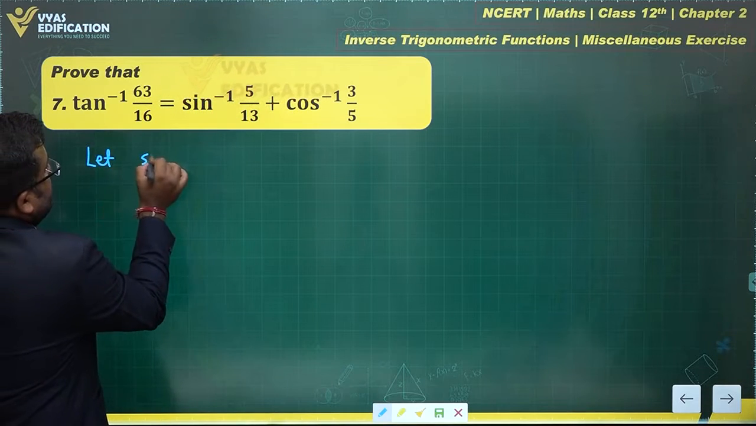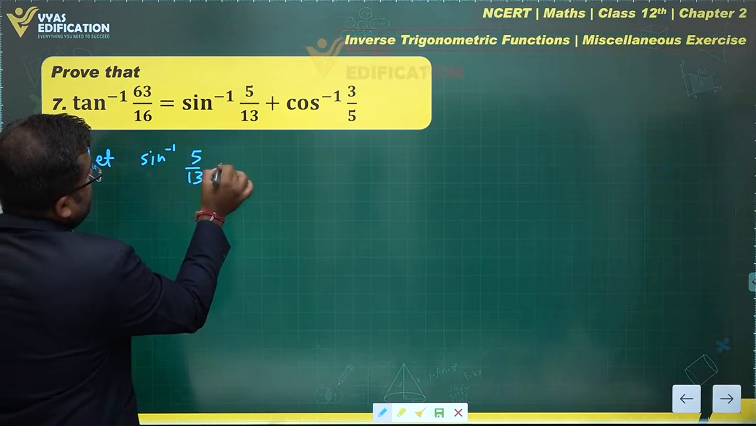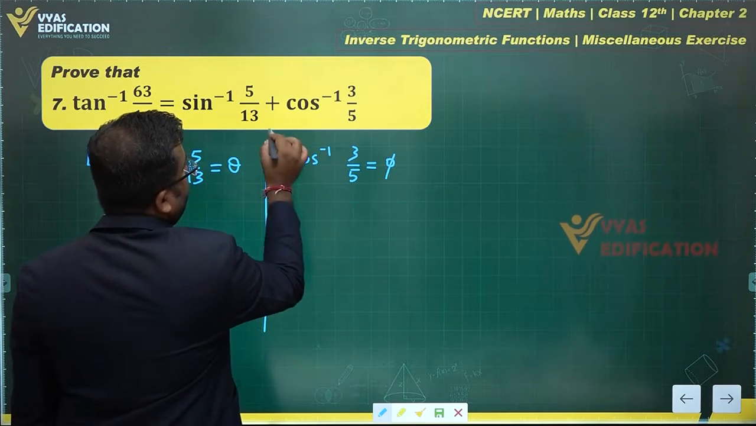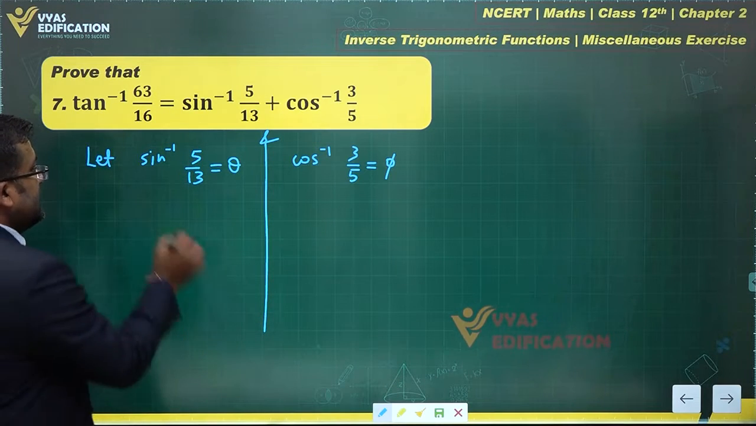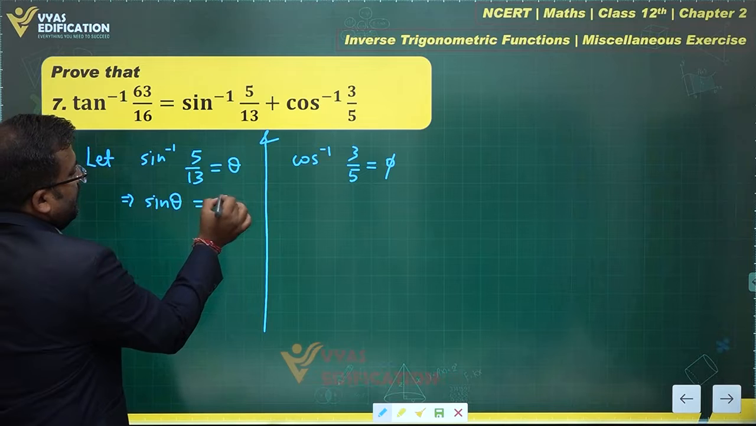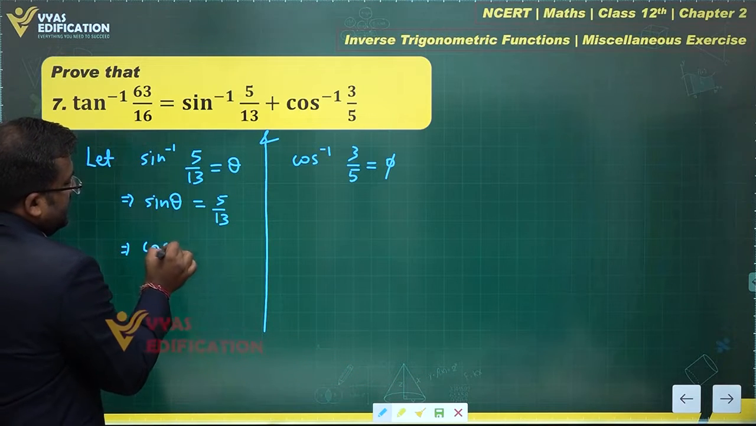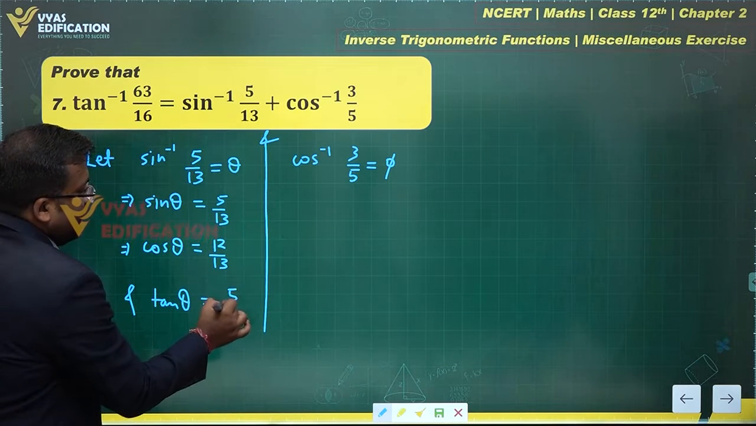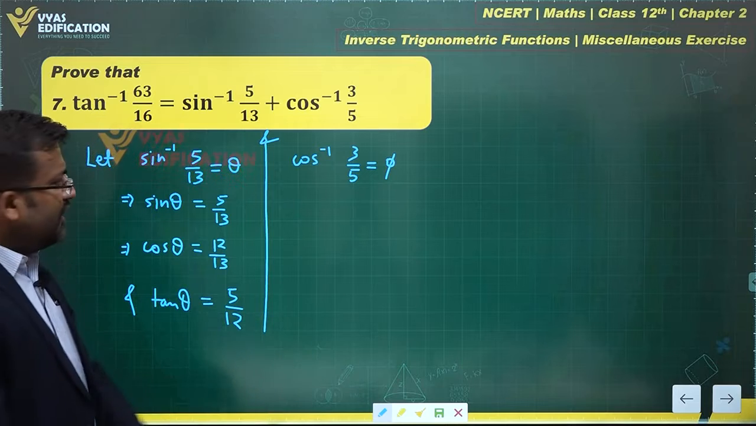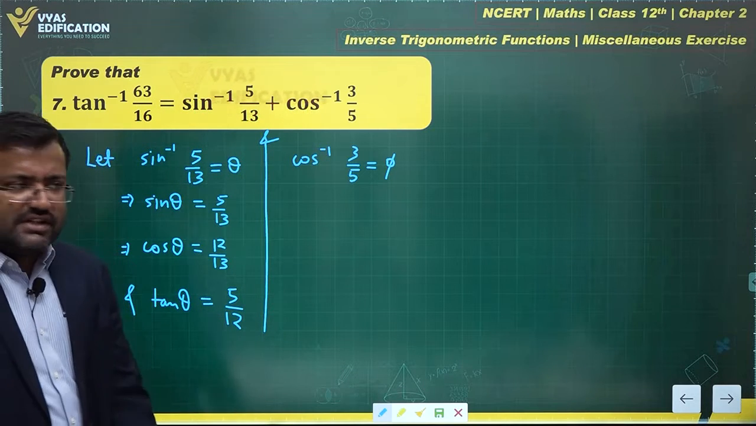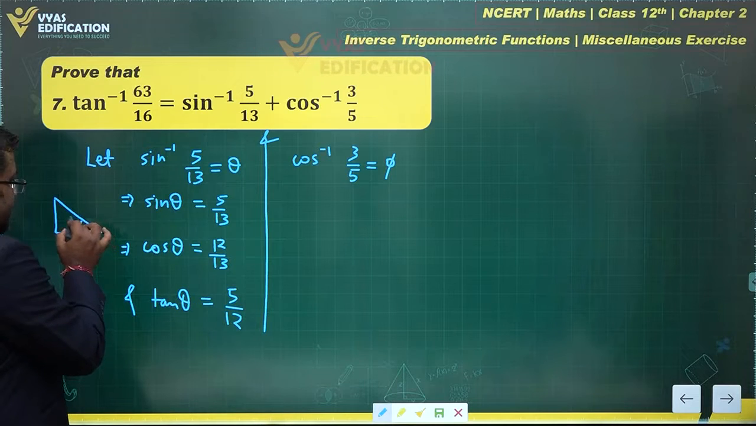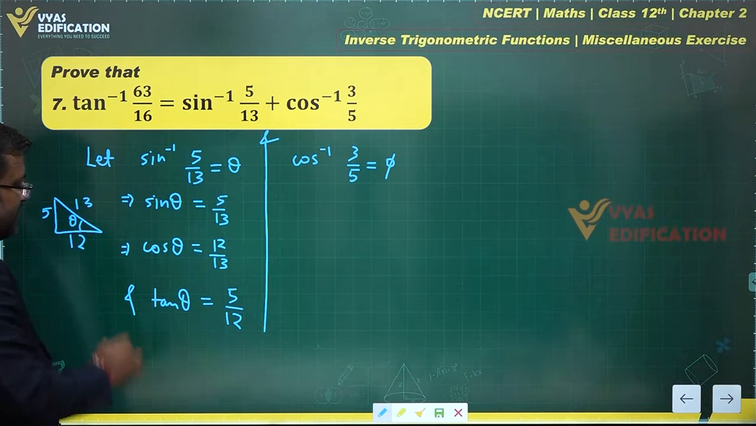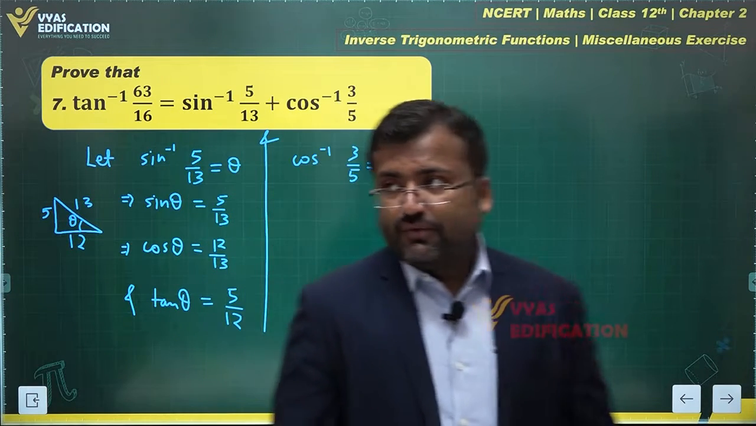Let sin inverse 5 by 13 be equal to theta, and cos inverse 3 by 5 be equal to phi. This gives me sine of theta is equal to 5 by 13, which gives me cos theta is equal to 12 by 13, and tan theta will be equal to simply 5 by 12. We have been doing this for so long that cos theta and tan theta are not very difficult for us, right? We could also have drawn this triangle and observed the values as per this theta very easily. Sin theta is given as 5 by 13. By Pythagorean theorem, this base will be equal to 12, right?